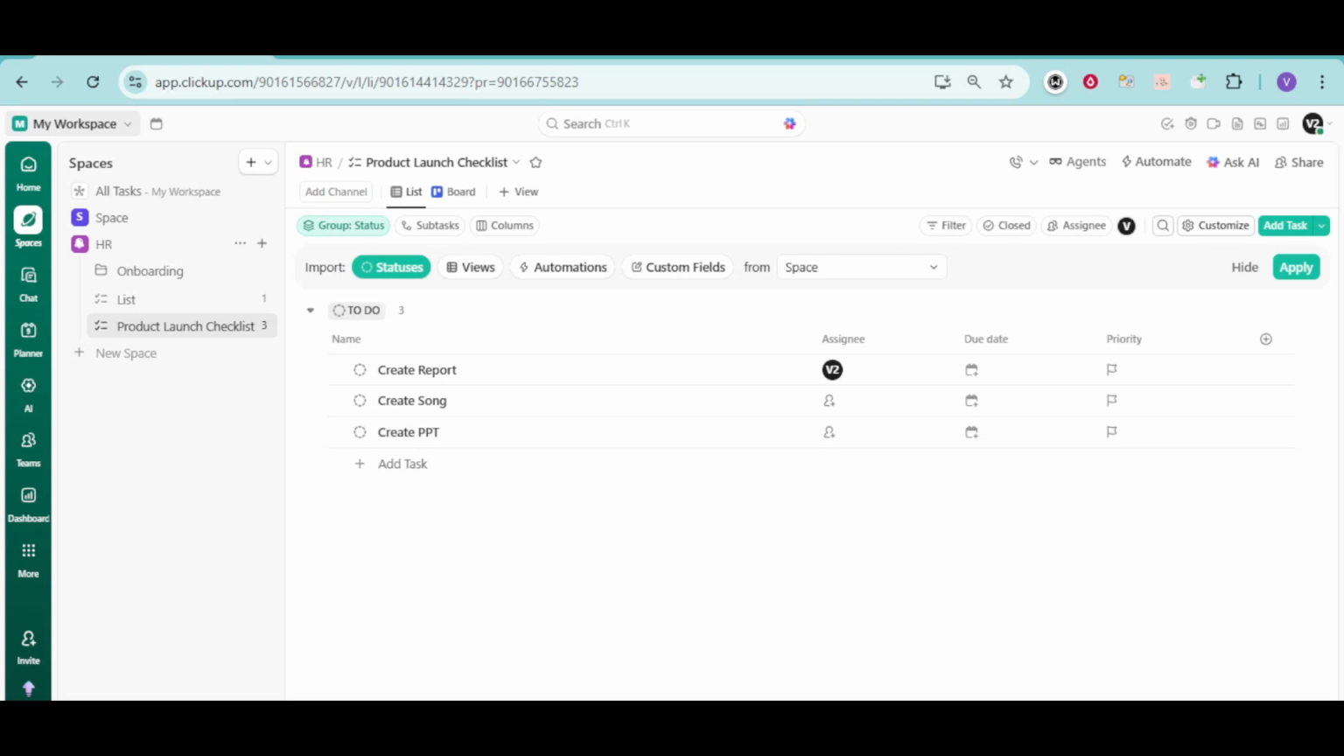In this video, you'll learn how to complete a task in ClickUp quickly and confidently so your workspace stays organized and up to date. Even though this is a simple action, doing it the right way helps keep your workflows clean, your team aligned, and your reports accurate. Let's start by making sure you're in the right place.